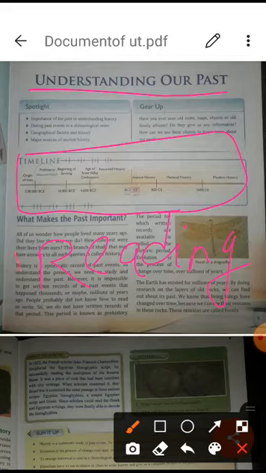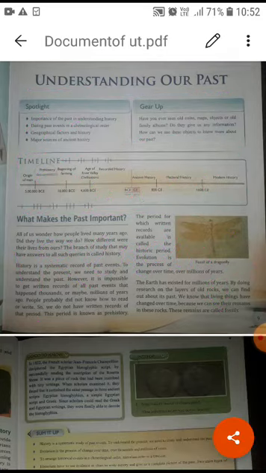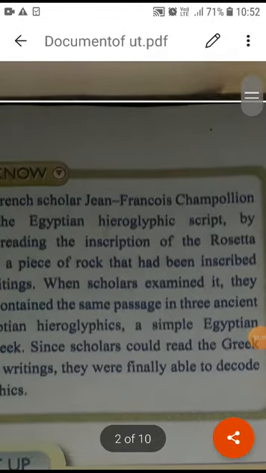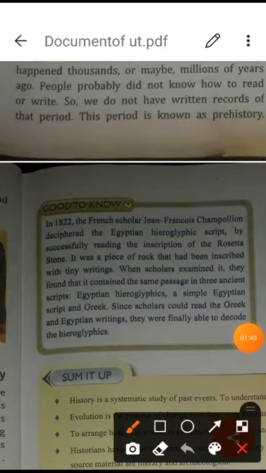First is reading and second is the timeline. You can see the timeline especially in history. In this way you can understand about this one. And now, students, the third point is what is given in Good to Know. Wherever Good to Know is given to you, you have to go through it in both the chapters in history, and in geography also. So the third point is your Good to Know.